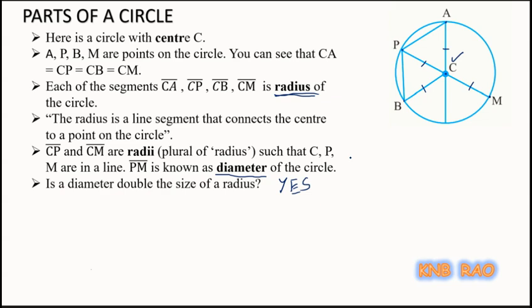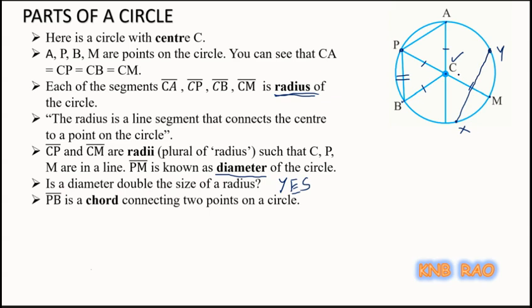Now you could see here a line segment PB, where if you join any two points of a circle, we get a line segment called chord.